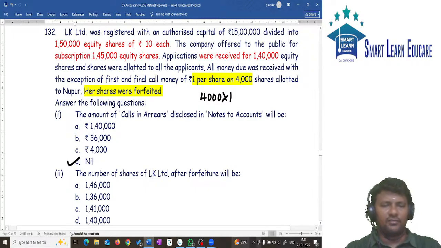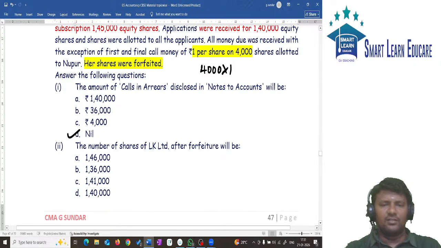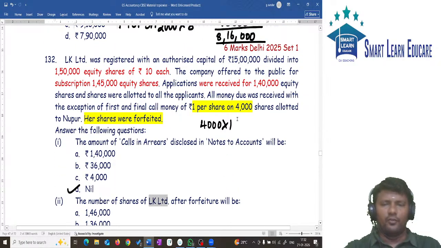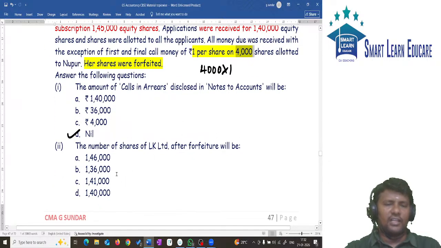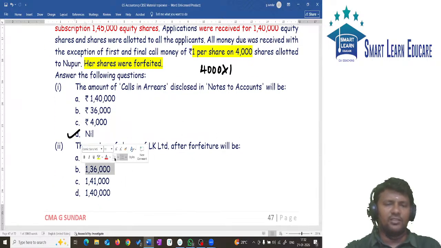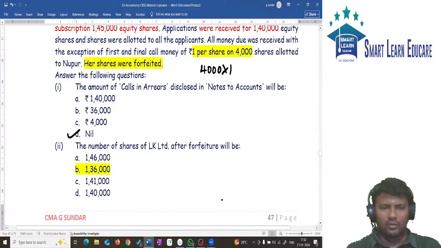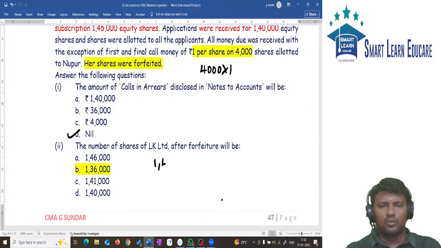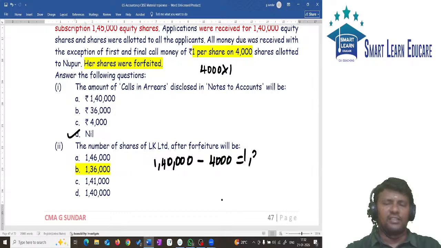The second question's answer: the number of shares LK Limited will have after forfeiture. In total, applications were received for how many shares? 1,40,000. Out of that, how many shares' money is not received? 4,000 shares' money is not received. So the answer is 1,36,000. How is it 1,36,000? 1,40,000 minus 4,000 will give you 1,36,000.